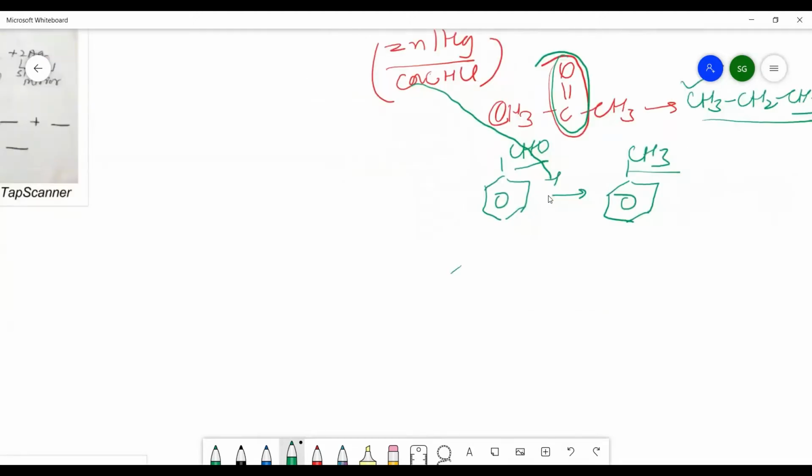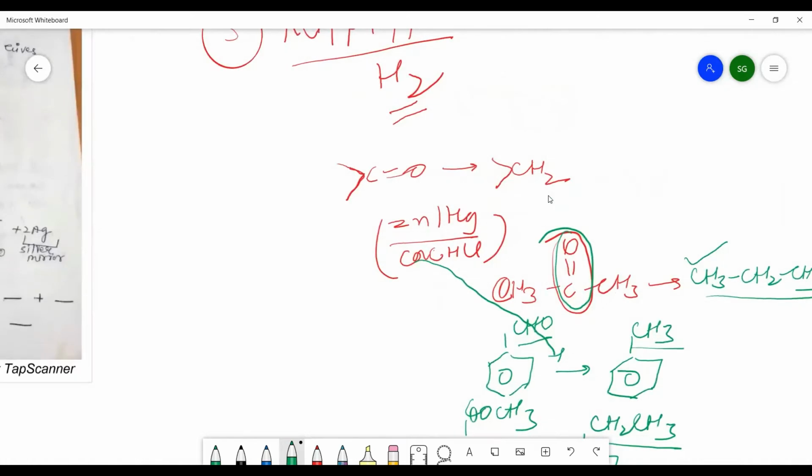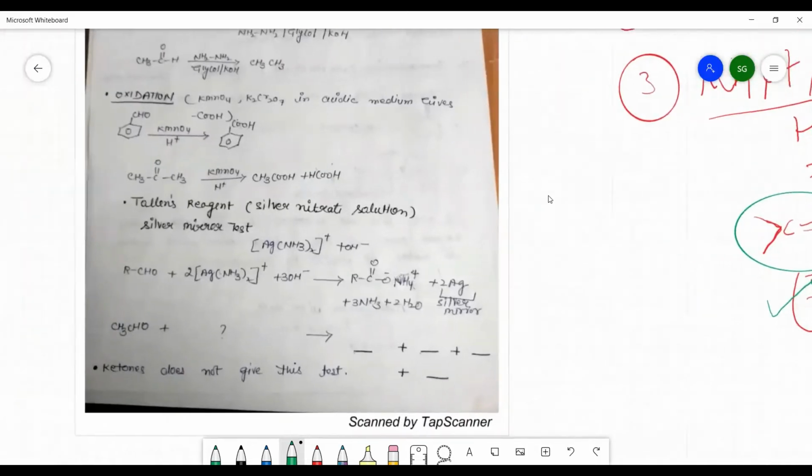More reactions you can do with acetophenone. Suppose you have acetophenone; that will be converted into ethylbenzene, with a CH2CH3 group. So you have to concentrate that whenever the C=O group is there and we are using zinc mercury amalgam in the presence of concentrated HCl, we will get the corresponding hydrocarbon.